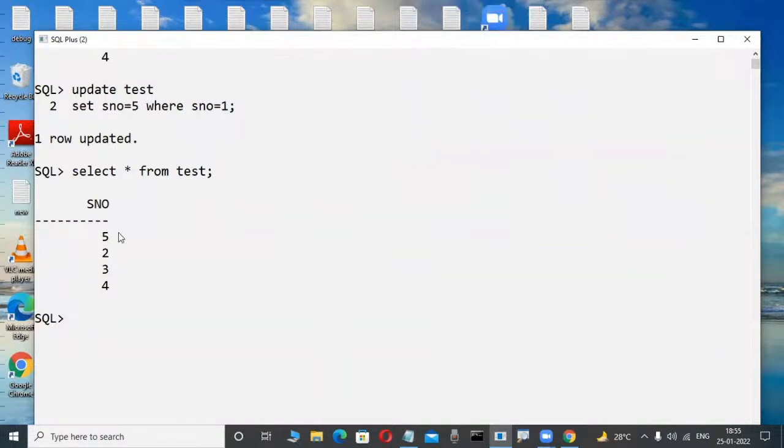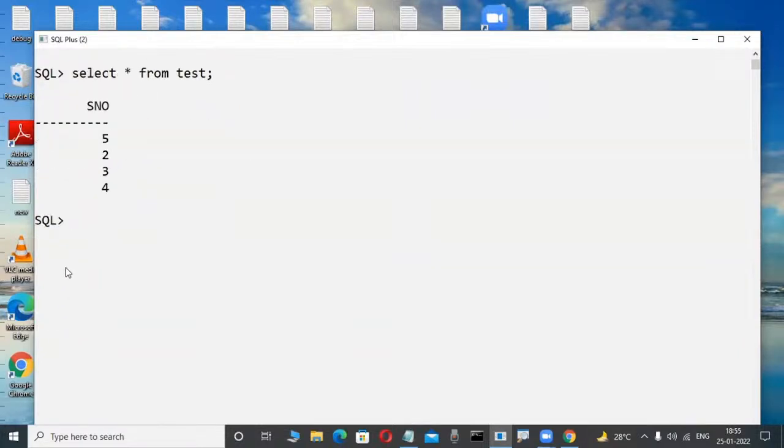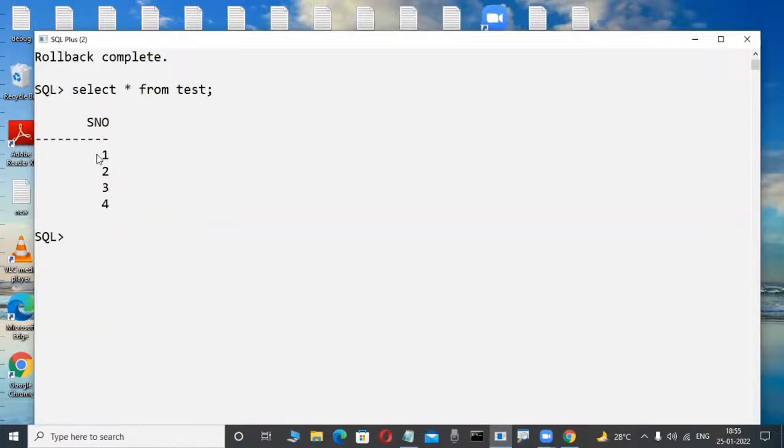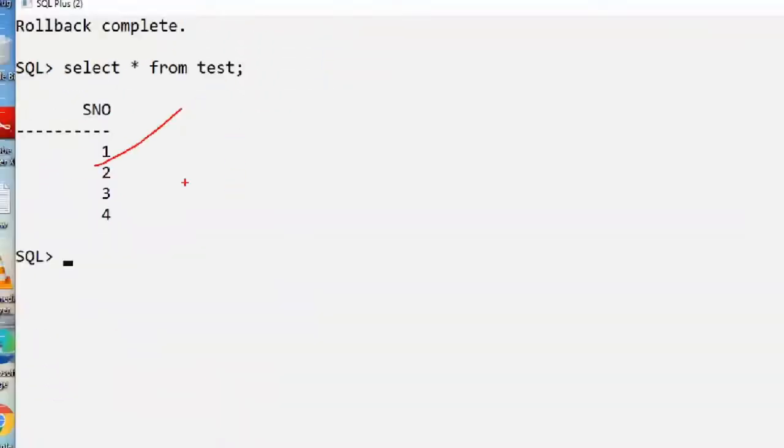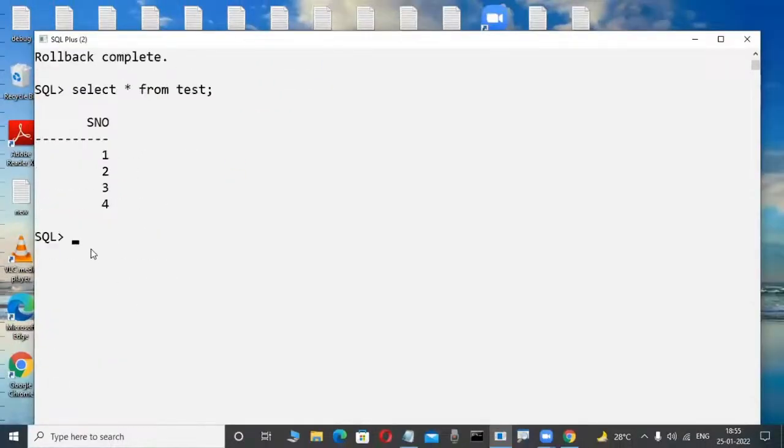Now suppose this 5 I want to cancel and get the previous value back, so we are using rollback. Rollback is a command we will learn in the future, not today, just later. Okay, just observe the scenario here. Now really, correct, it undoes the transaction from memory. Now 1 is there or not? Yes, whenever I use the rollback command, it undoes the transaction from memory, and again 1 is there. Now I don't want it like this. Again, I want to modify.